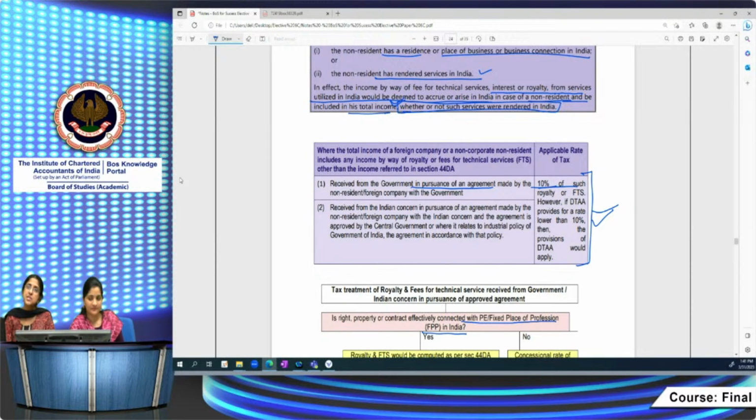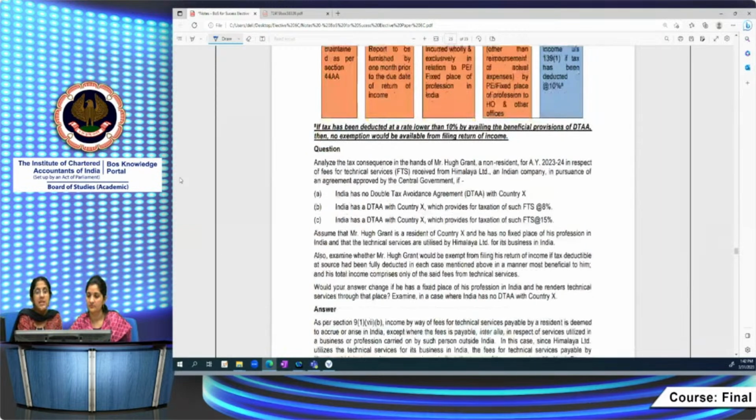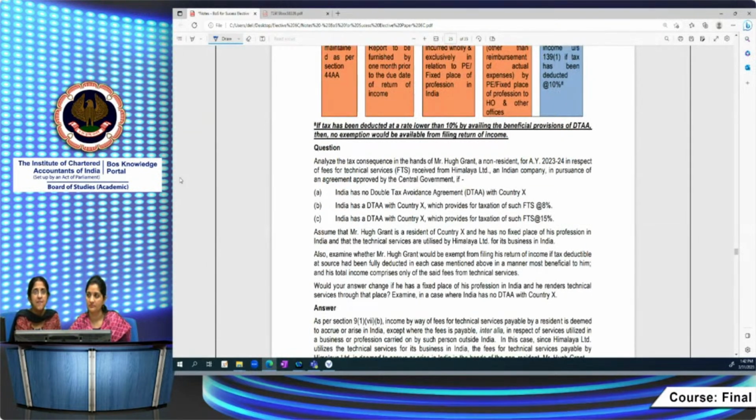If nothing is mentioned, you have to take that the agreement is not approved by the government in an MCQ. Unless that option itself is not there. Then you don't have a choice but to take that it is approved by the central government. Because it has happened earlier that in a particular case, they had not given that the agreement is approved by the central government, but the option contained only the rate based on approval by the central government. Then in such a case, you don't have an option. But otherwise, I'm telling you, options are available.